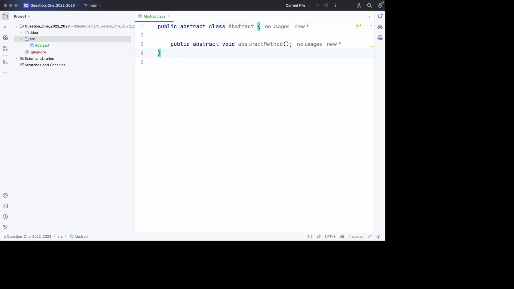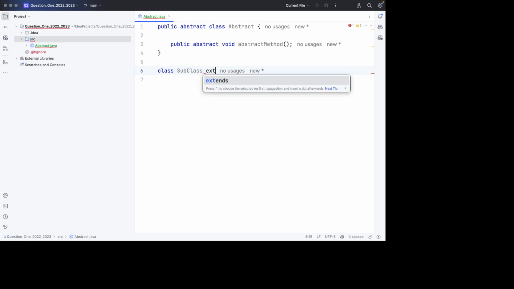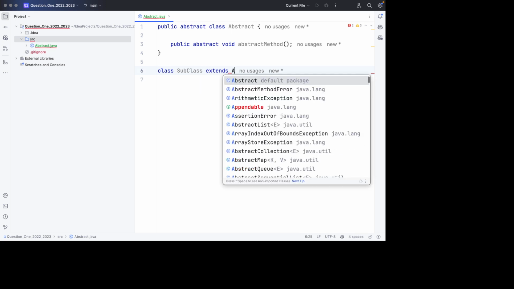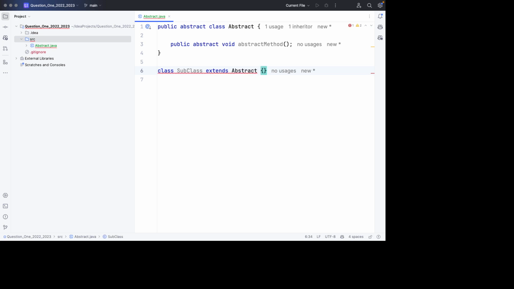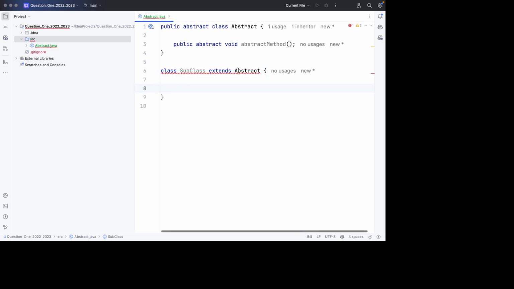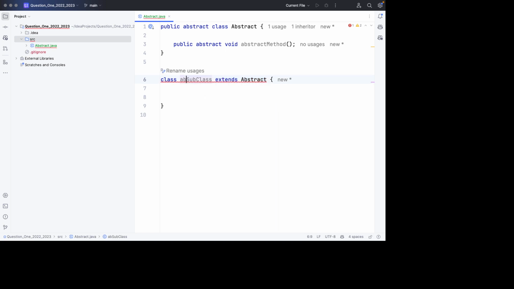Then the third way could be if we have a subclass which extends this abstract class of ours, like that. So this subclass is extending the abstract class. So another way to make this class abstract is by extending an abstract class, which will force us to make the subclass abstract, like that.